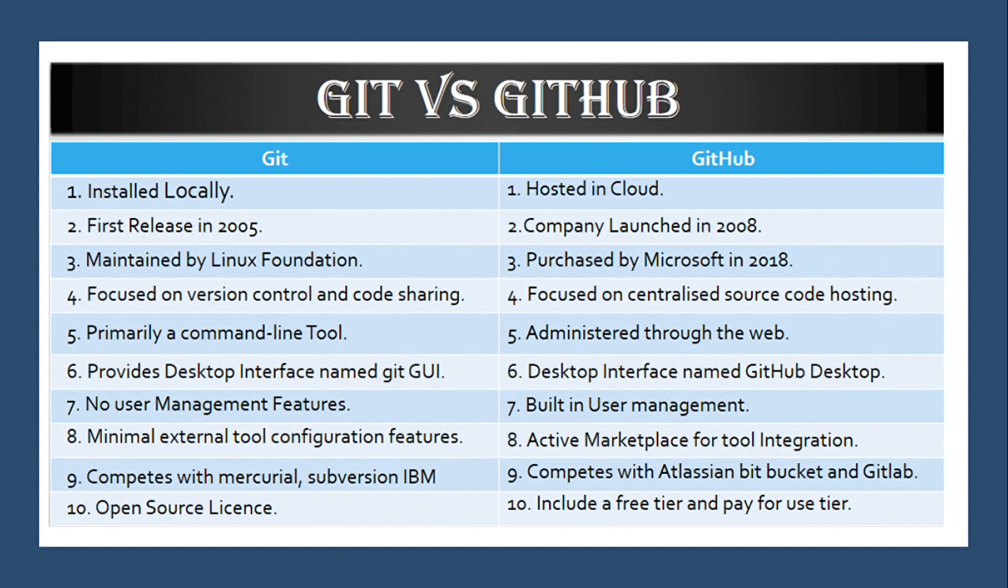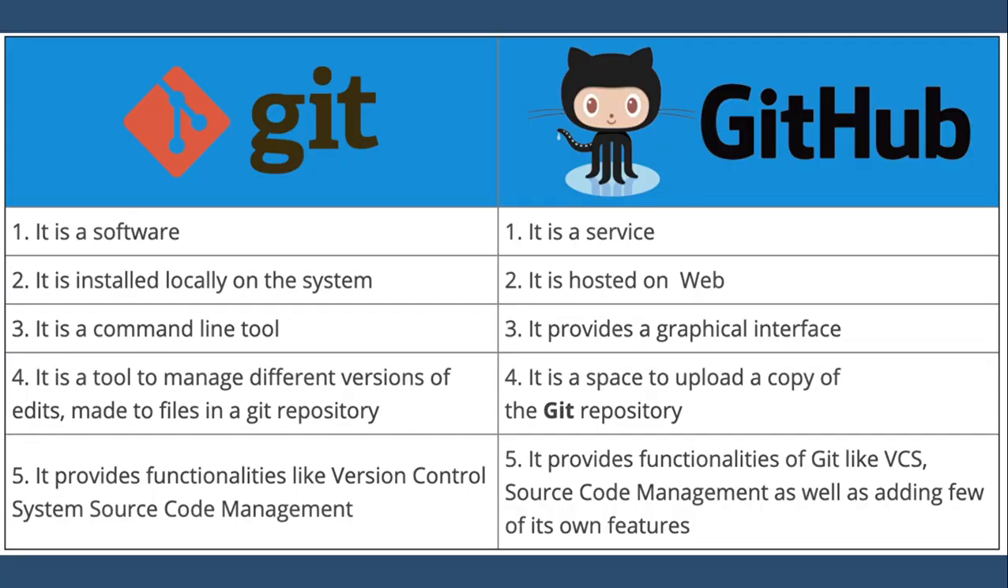GitHub has built-in user management. Git has no user management feature. GitHub has an active marketplace for tool integration. Git has minimal external tool configuration features. Git competes with Mercurial, Subversion, IBM, etc. Whereas GitHub competes with Atlassian, Bitbucket, GitLab, etc. Git is open source licensed, whereas GitHub includes a free tier and pay-for-use tiers.